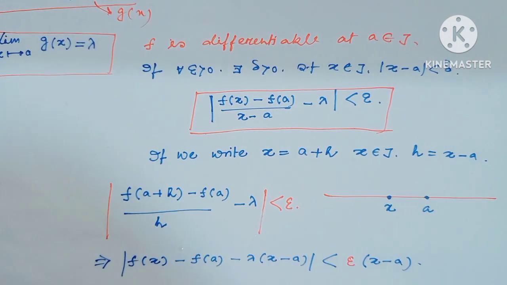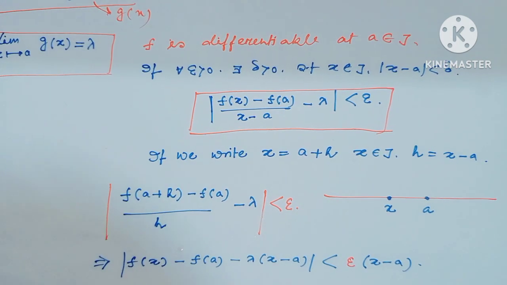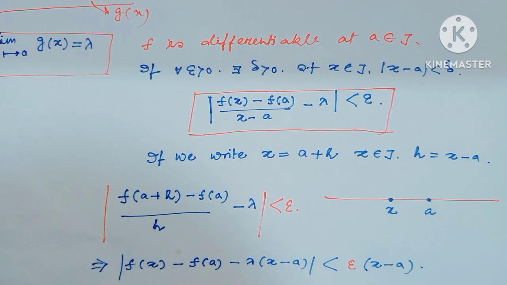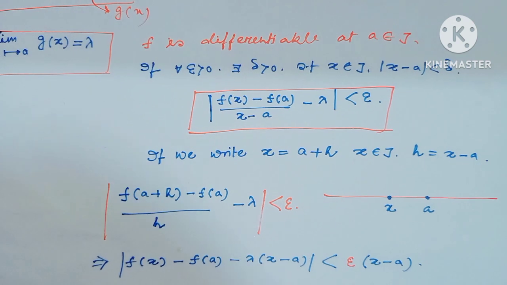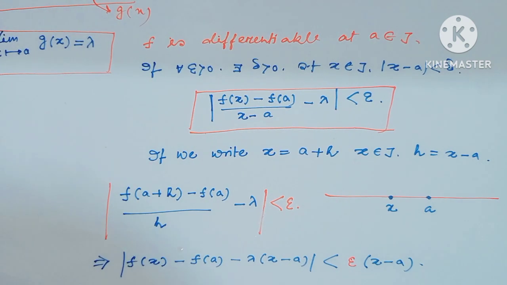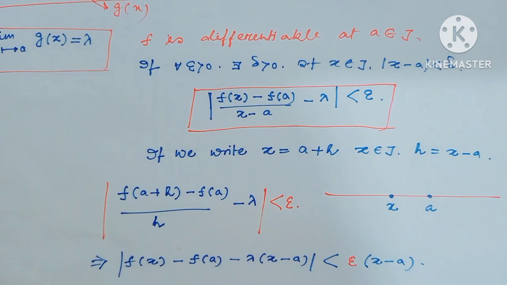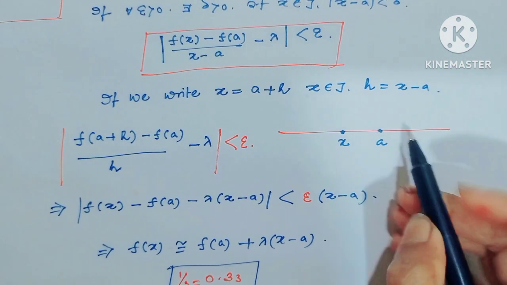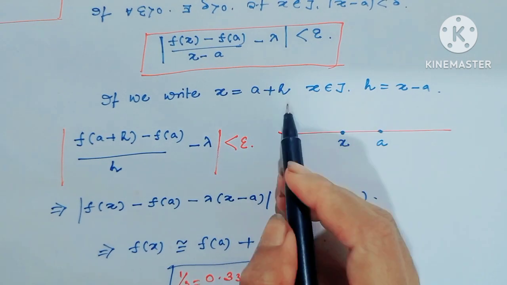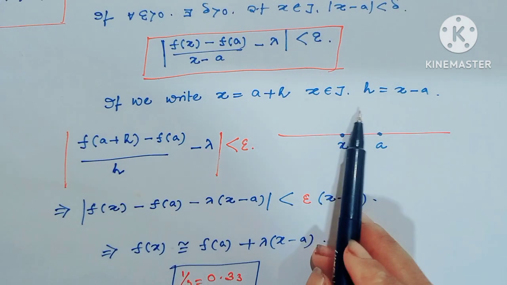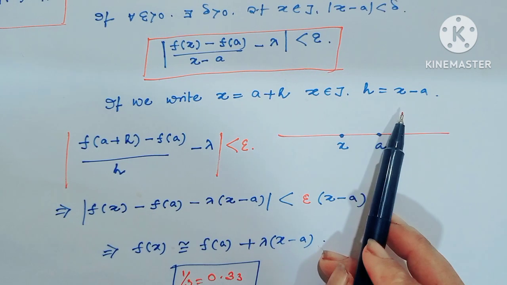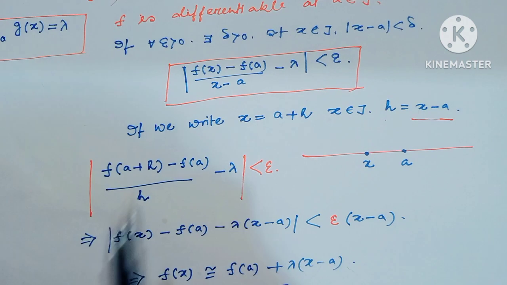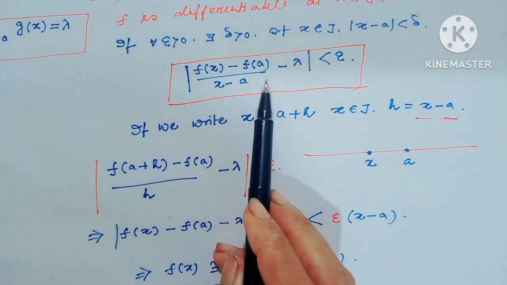That means the absolute value of (f(x) - f(a))/(x - a) minus lambda is less than epsilon. Consider this as the point x and this is the point a. If we write x equal to a plus h, where x belongs to the interval and h is equal to x minus a, then x means a plus h.